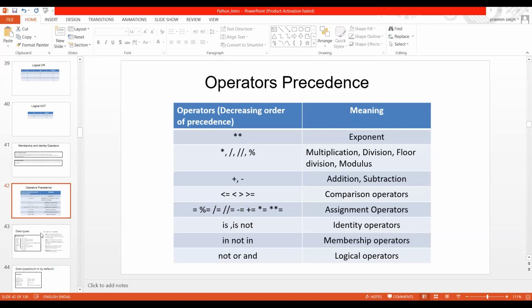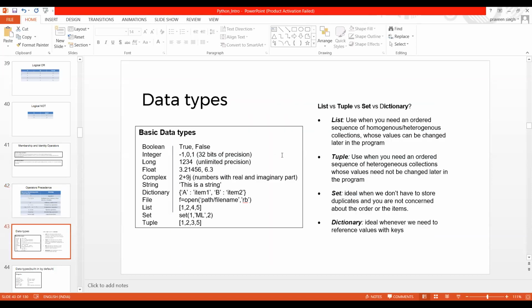Before moving on, I already had a discussion with you about what exactly a data type is, what type of data. Let me give you more of a brief about that. The basic data types we have worked around are integer, float, and string. The rest we haven't covered.